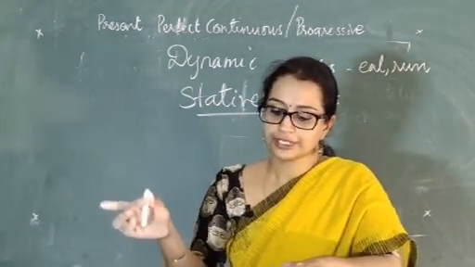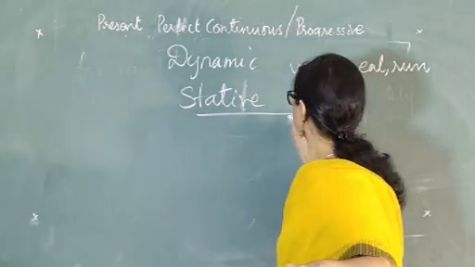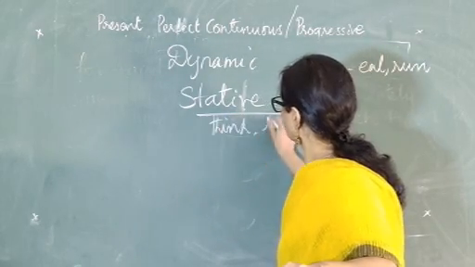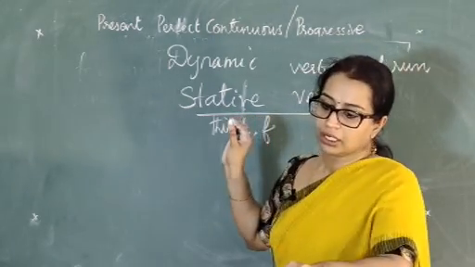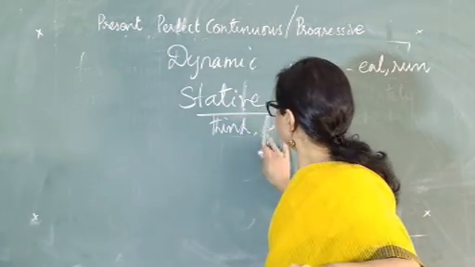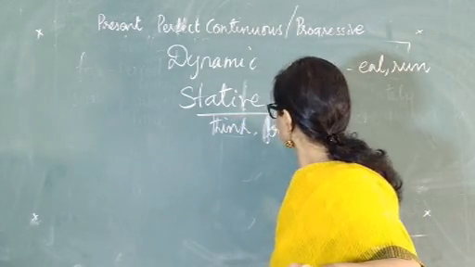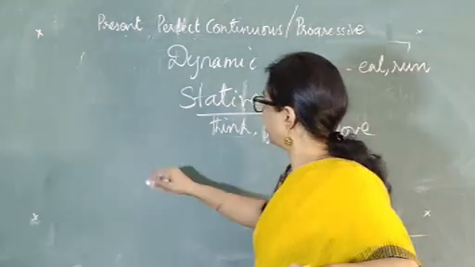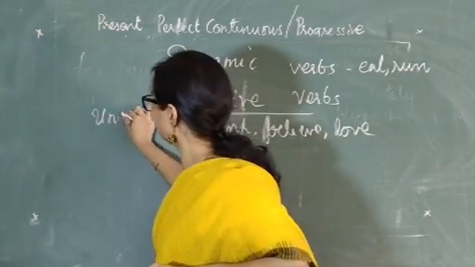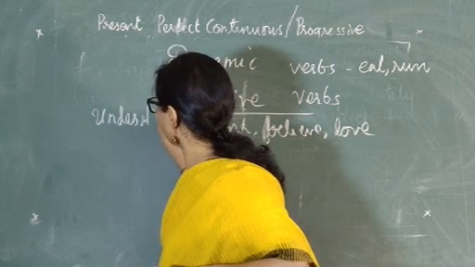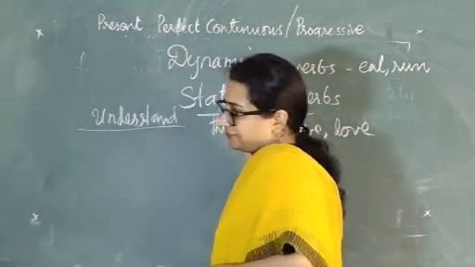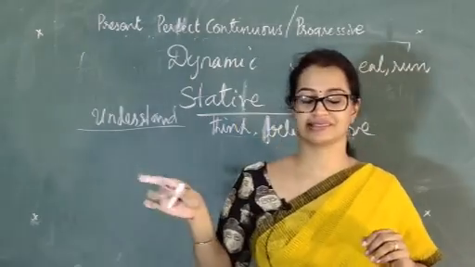So you have verbs like think, feel, believe, love. Very important verb, understand. Now I'll tell you why. Even I make mistakes here. This verb is a stative verb. It's not a dynamic verb, it's a stative verb.